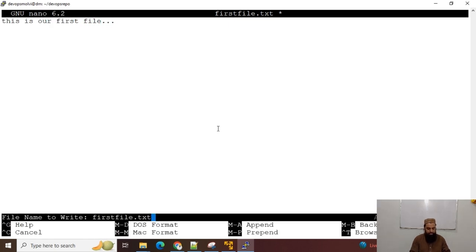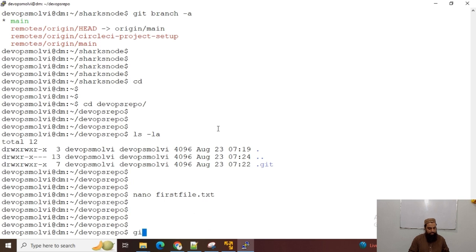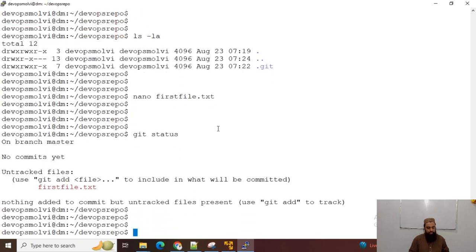Now I can run git status, and you can see there is an untracked file. I have a full lecture on how git works, what an untracked file is, what a staged file is, and what a commit is. I will definitely share the URL of that video in the description, so you can find how git works.